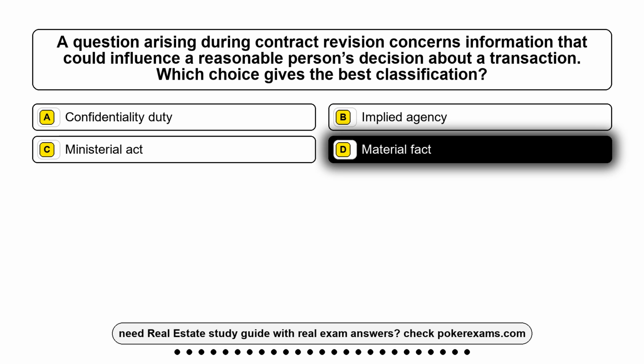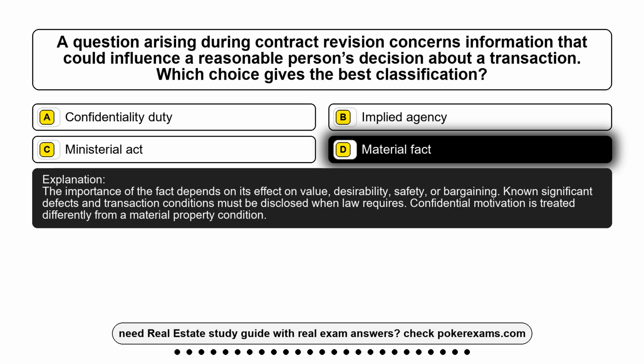Material fact. The importance of the fact depends on its effect on value, desirability, safety, or bargaining. Known significant defects in transaction conditions must be disclosed when law requires. Confidential motivation is treated differently from a material property condition.